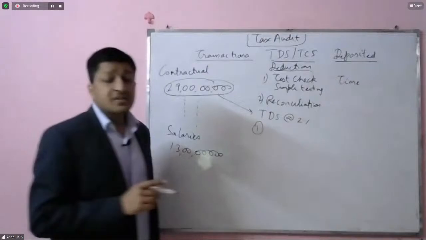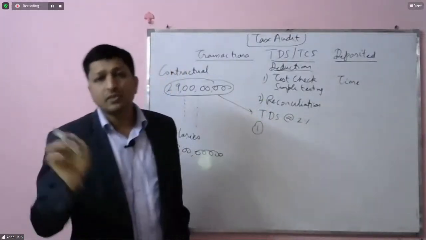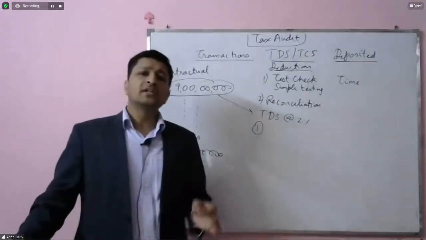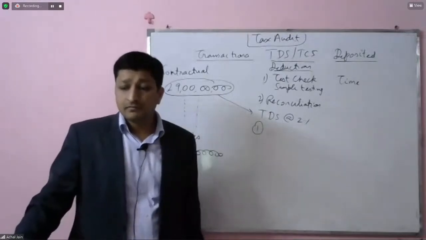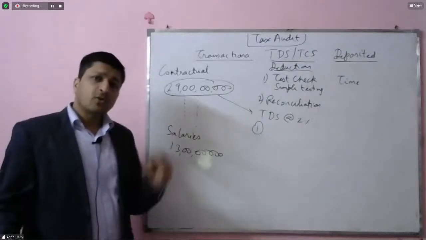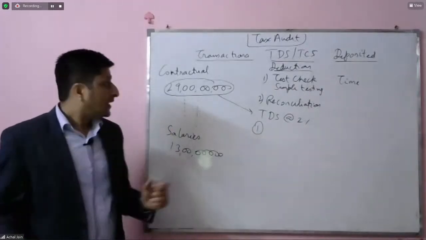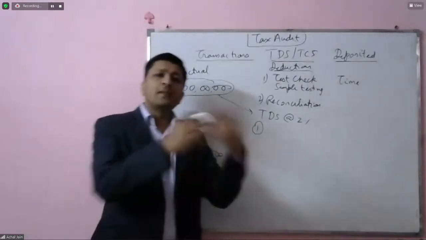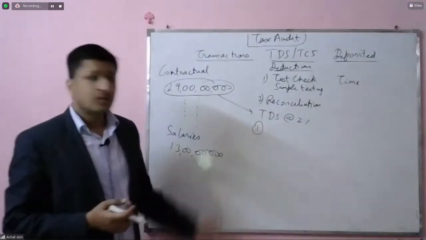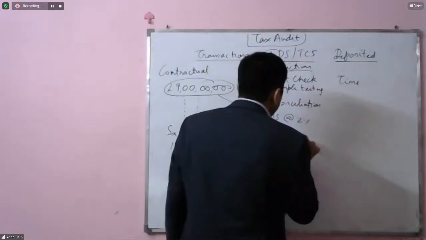maybe there were certain transactions which were below a particular threshold. For example, there's a threshold of 30,000. So if a transaction with a particular party is below 30,000, no TDS is required. So there could be hundreds of parties which are below that threshold on which TDS has not been deducted. Why? Because it was not required to be deducted. Now, when you look at this total amount and apply 2%, it may not come to be 2%. So where will this go? It will go to those categories which are exempt.